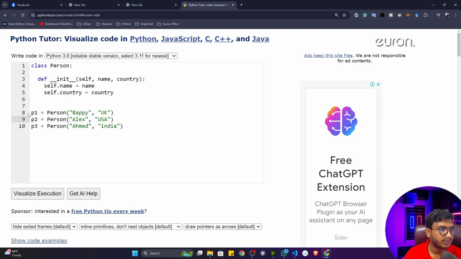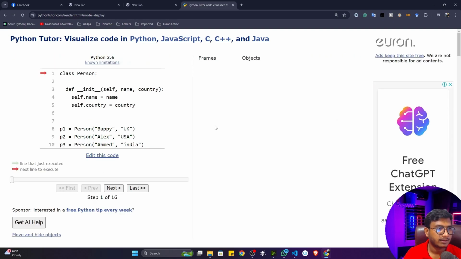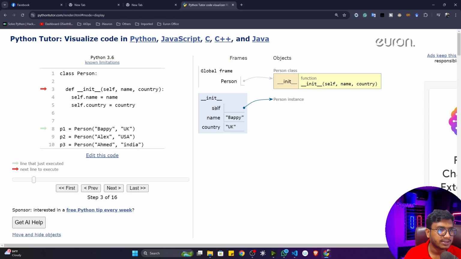So here you can see I have defined the objects P1, P2 and P3. Fine. Now if I visualize the code, see, execution has started. If I click on next, first of all it will create this object P1, and P1 takes two inputs, Bappy and country, that means name and country. Now see, this object has been created, and in the constructor I have two instance variables, name and country. Now if I click here, it will create these two variables. You can see the variables have been created, country and Bappy.